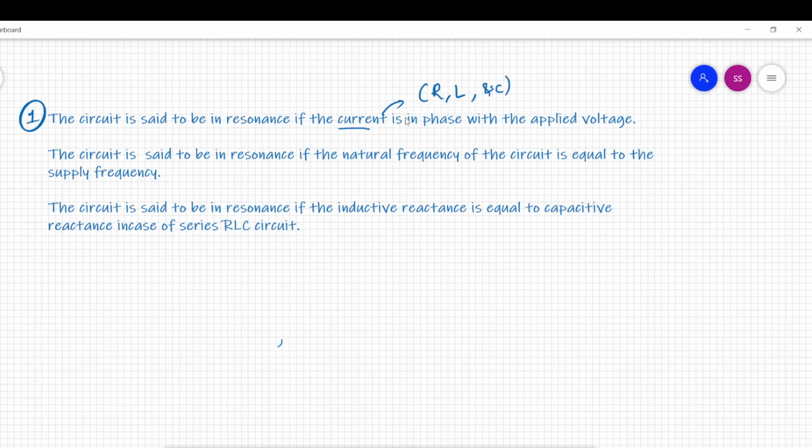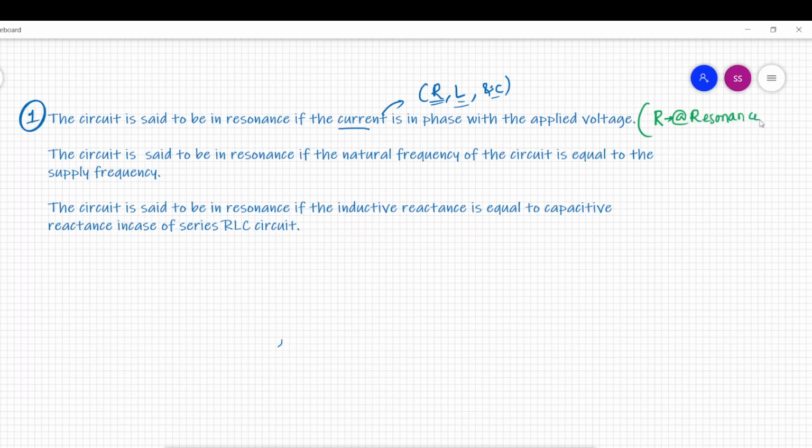This is important: the circuit doesn't only contain a resistor, it also contains an inductor and capacitor. But the current is behaving like a resistive current. When the current is in phase with the voltage, the circuit behaves as a resistive circuit at resonance.